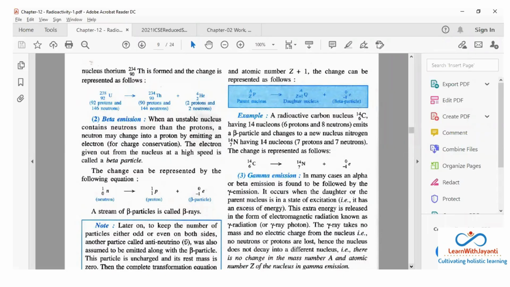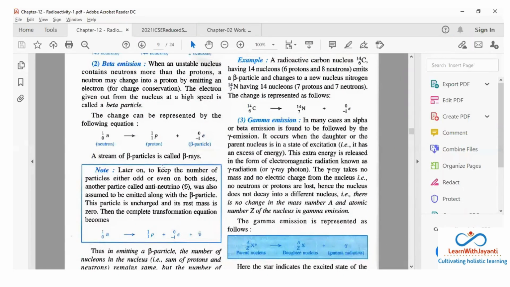Okay, now this is something एग्जाम में इतना कुछ आता नहीं है. There is something, it is assumed, later on किसी ने assume किया था that beta particle is of so high energy, just to balance on both sides another particle is coming out. मतलब you don't have to remember much about it, ये एग्जाम में आता नहीं है, but you can just write that another particle called anti-neutrino is also assumed to be emitted along with the beta particle, and this particle is uncharged and the rest mass is 0. Now when can I say something is uncharged, or when it is only energy? It is just an energy.